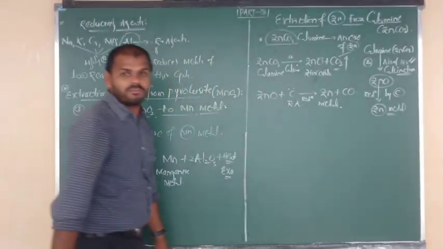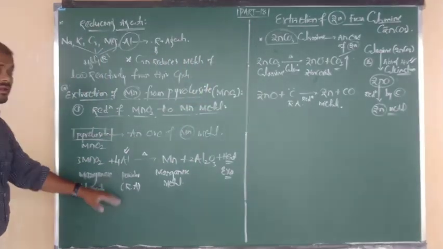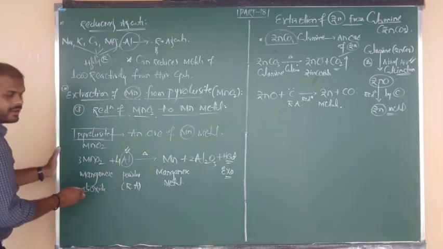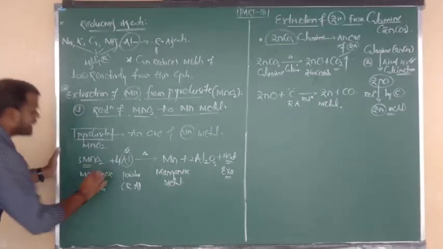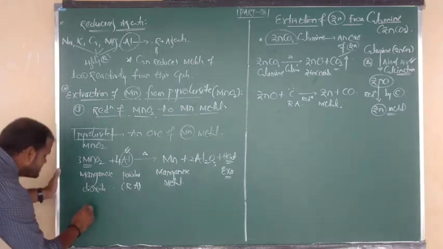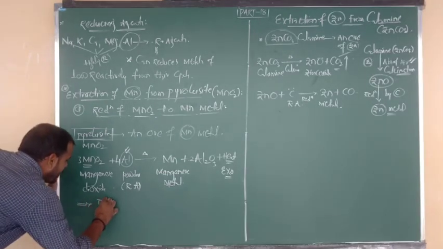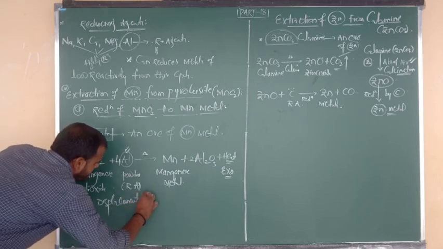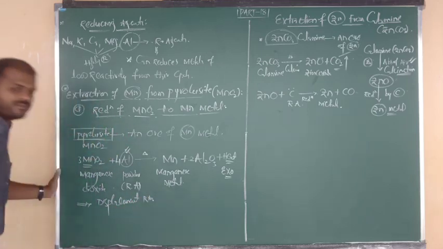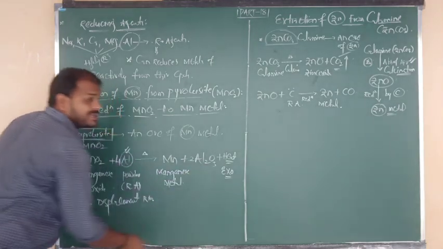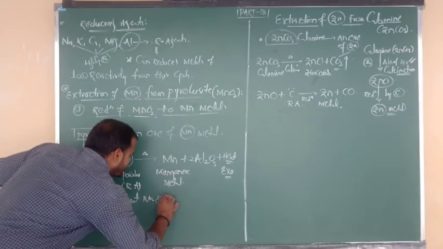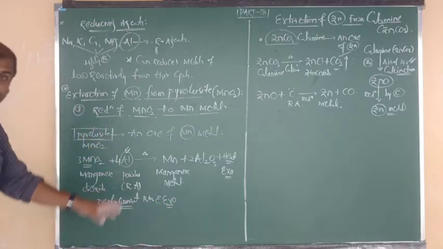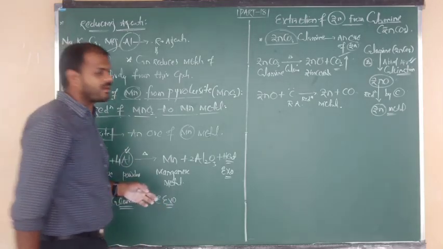And one more important topic I want to say. So here what happened? It is nothing but which type of reaction? The more reactive aluminium metal can displace the less reactive Mn metal. That's why we say that it is a displacement reaction. And due to the release of an excess amount of heat, it is a highly exothermic reaction. Displacement and exothermic. Try to remember. Okay.